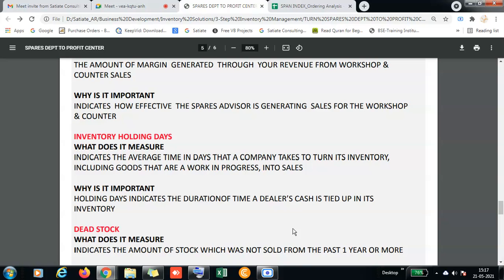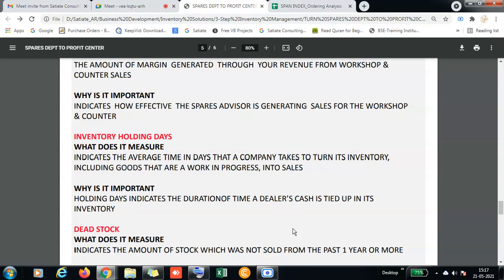But before doing that, we need to identify how many line items actually generate 65% of your turnover. Let's take an example. There are 3,500 line items in the total inventory, and out of these, there may be 100 to 150 items which generate 65% of your turnover.